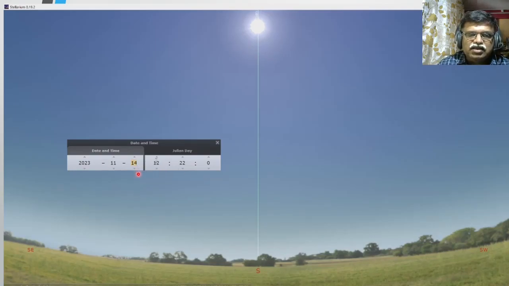You go to 14 and the sun is again on the meridian. The position of the sun has not changed. You go to 15th November, again the sun is on the meridian. So by changing 24 hours, the sun remains exactly at the same location. 24 hours is the duration between two passages of the sun over the meridian.